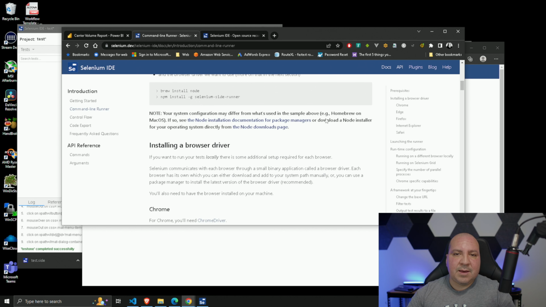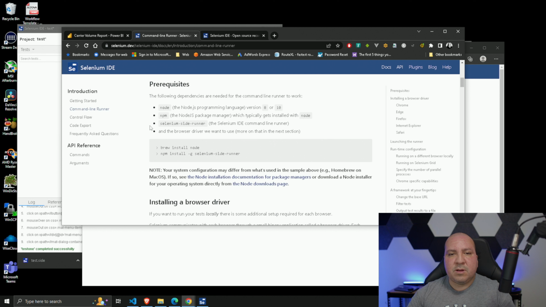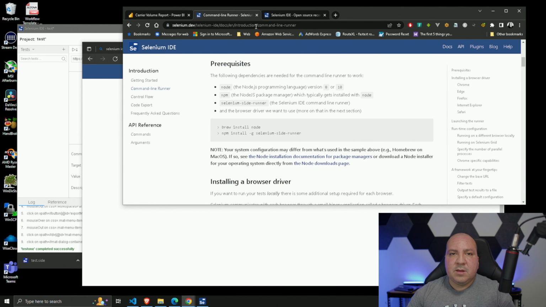But at the same time, if you've got to install Node and npm and all the other stuff, most of the people that know how to do that know how to write code as well. So, I don't know, it would have been easier to just have an exe file, and even for non-technical people, it would have been way easier to get started. But now let's get down to what I want to do.